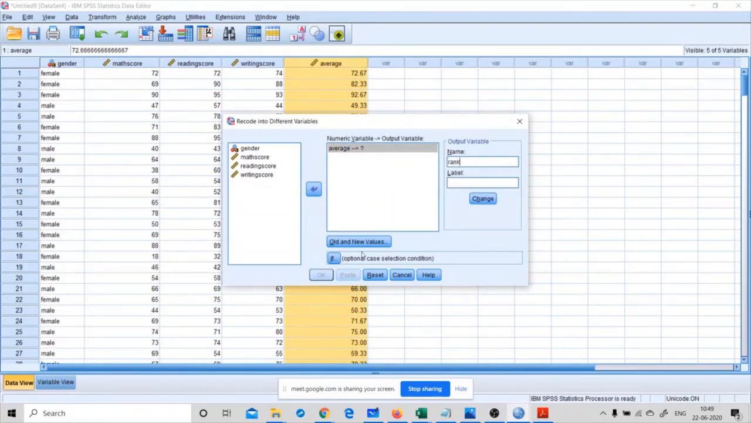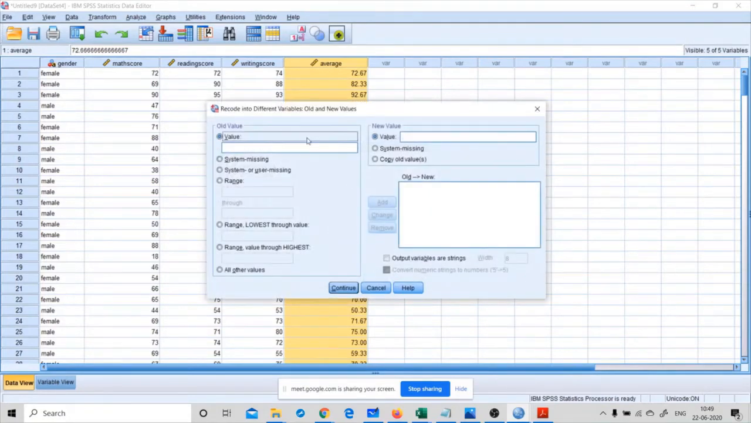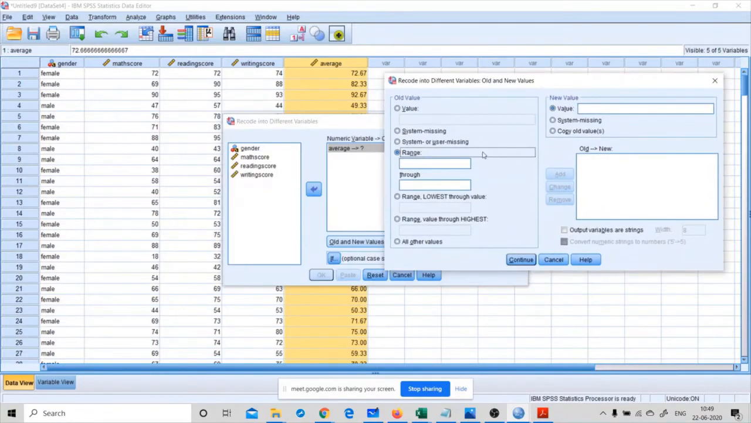I would like to name the output variable as rank. So I want to make the rank based on the averages. For that I have to choose this old and new. Click on this condition. If I want to give some ranges, for example, if average is 0 to 34, then the value should be 0.